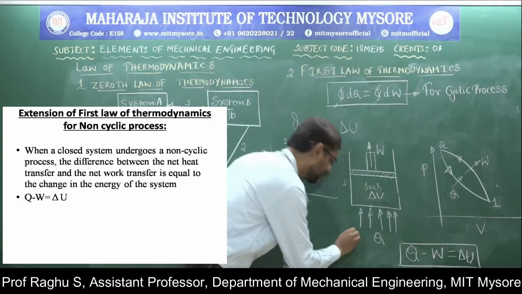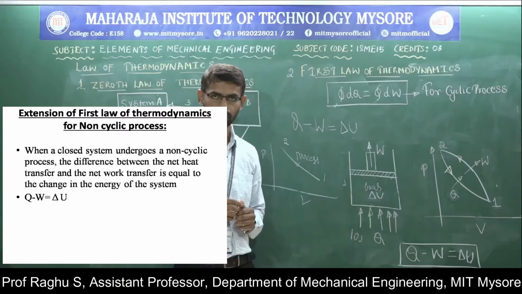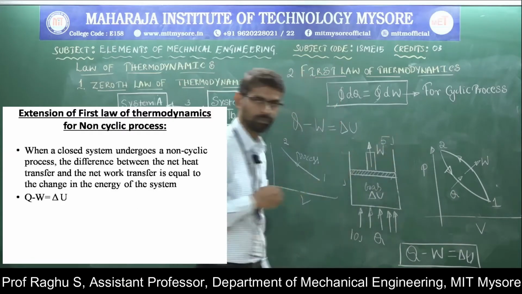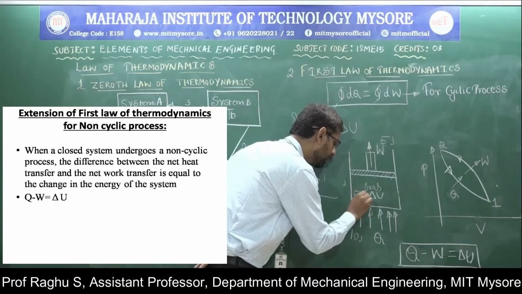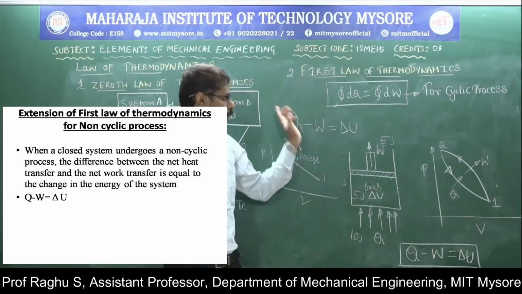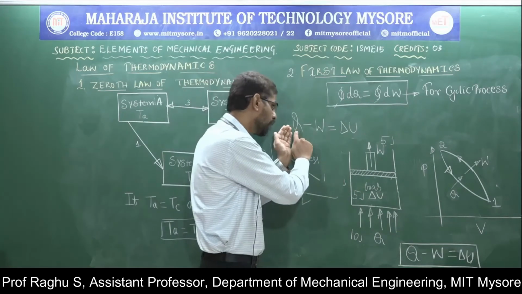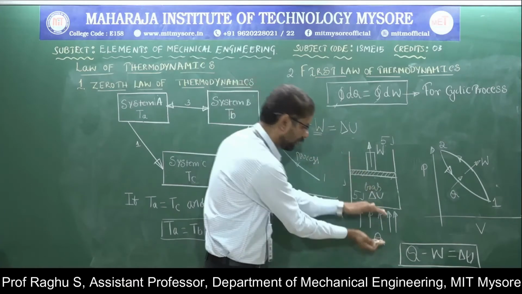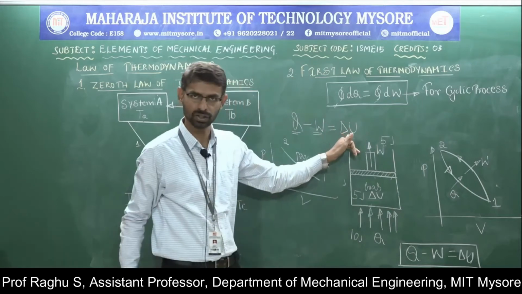For example, if you are supplying 10 joule of heat to the system, and let 5 joule of work be done by the system, the remaining 5 joule is the internal energy of the system. So this is the first law of thermodynamics for a non-cyclic process: the difference between the net heat transfer and work transfer is equal to the internal energy of the system.